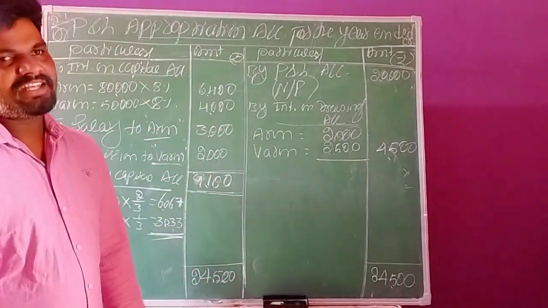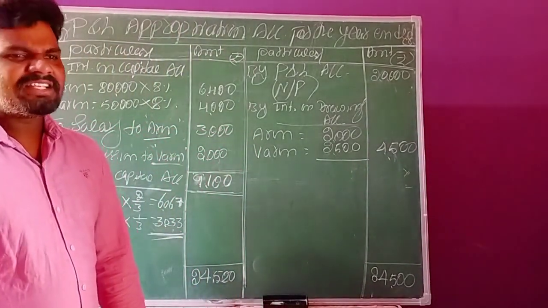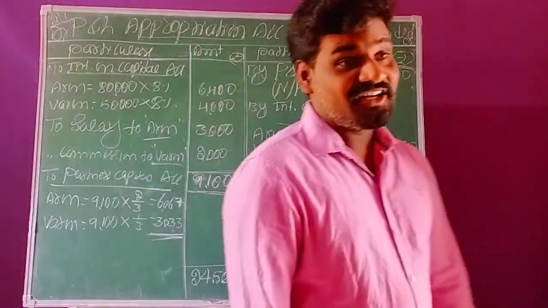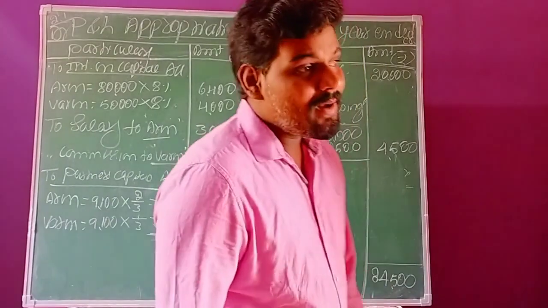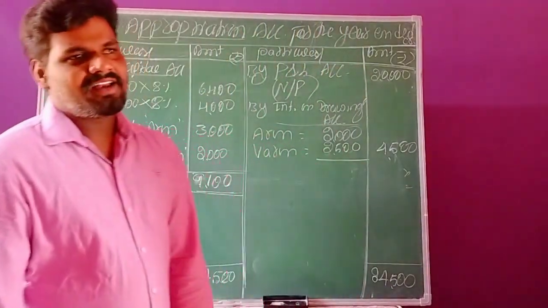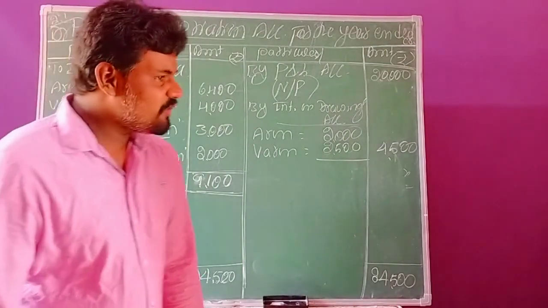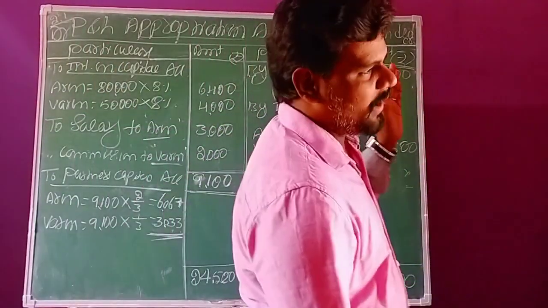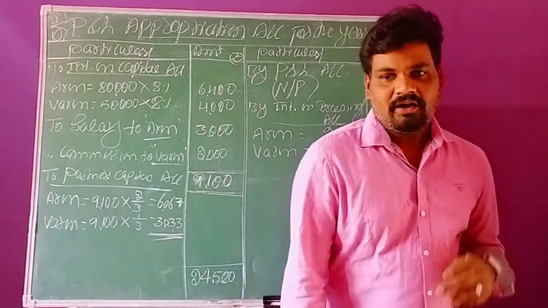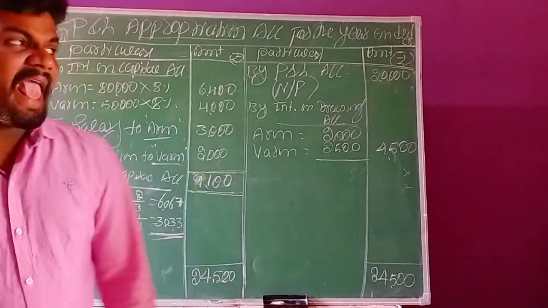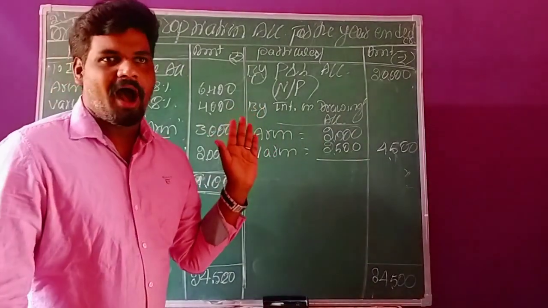From the next class onward we will discuss a new concept. A new and very interesting concept, that is the product method. In the next class we will discuss the product method. As of now, we have completed the profit and loss appropriation account problems. From this account we can expect a 6-mark question in the annual examination.